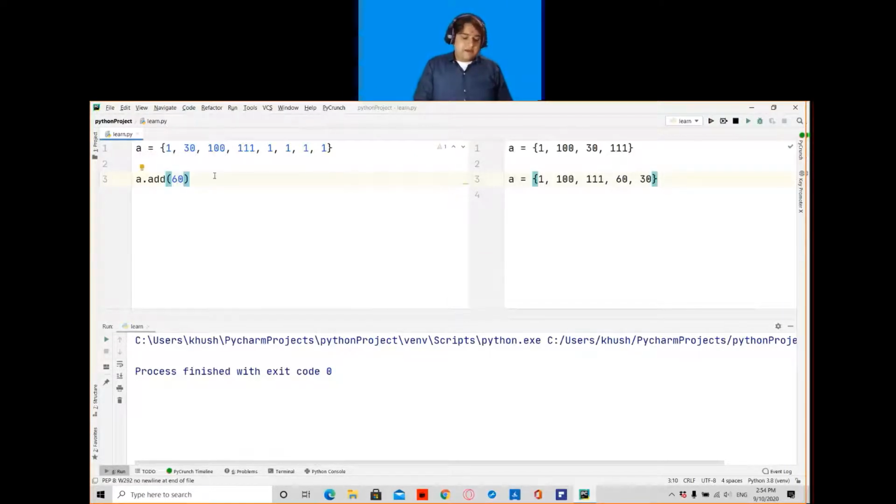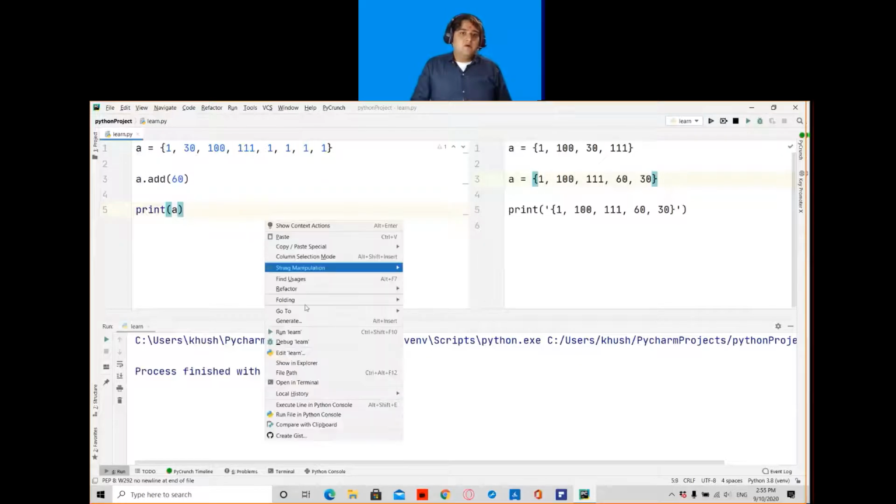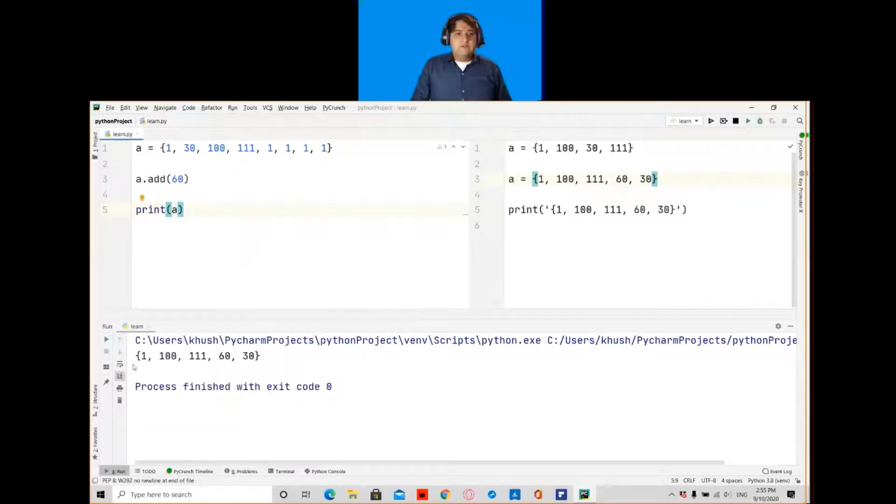Now if I write print and call a, and run this program, it will give me my output as 100, 111, 60 and 30. So this 60 will be inserted into my set at a random position.